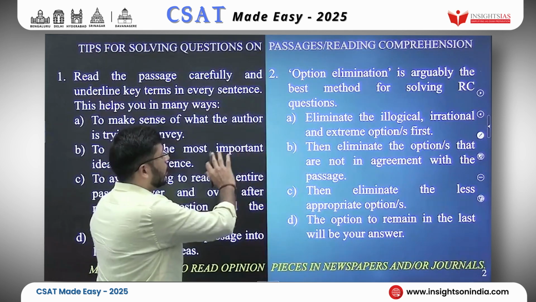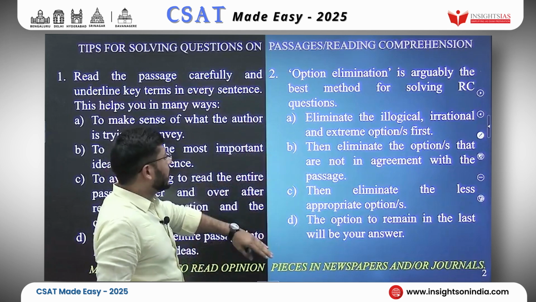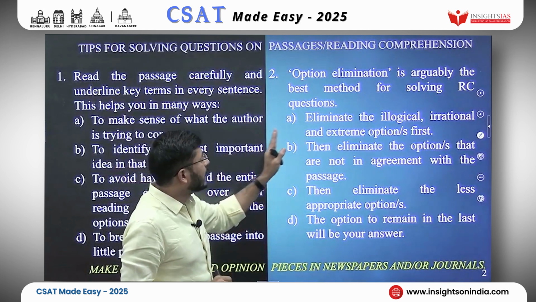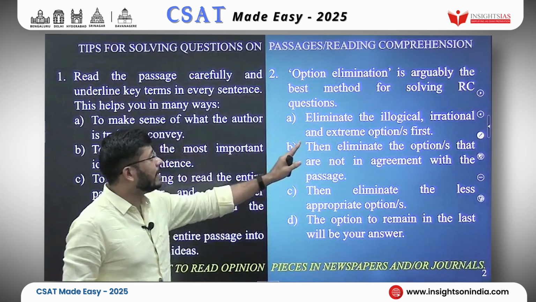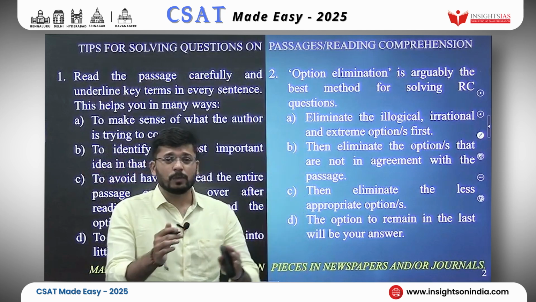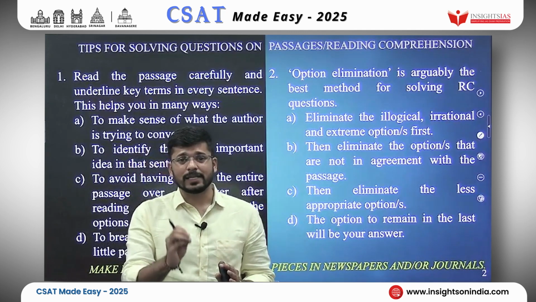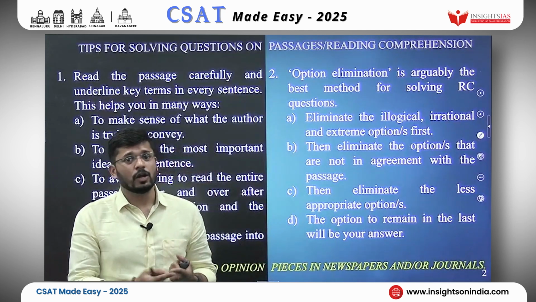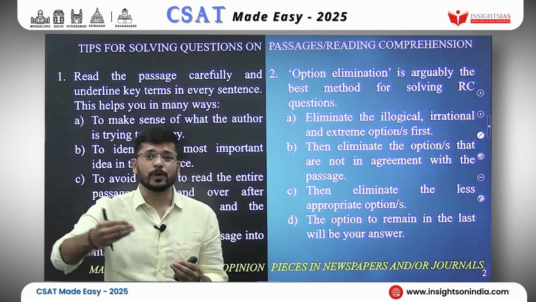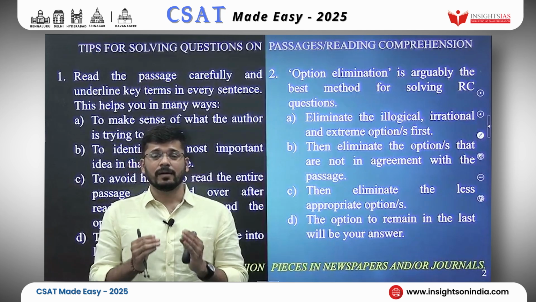Let's read how to eliminate them. The elimination is also explained in 4 steps here. Eliminate the illogical, irrational and extreme options first. Usually at least one of the options will be either illogical or irrational, or it will be too extreme. It will be extreme beyond reasonable measures.